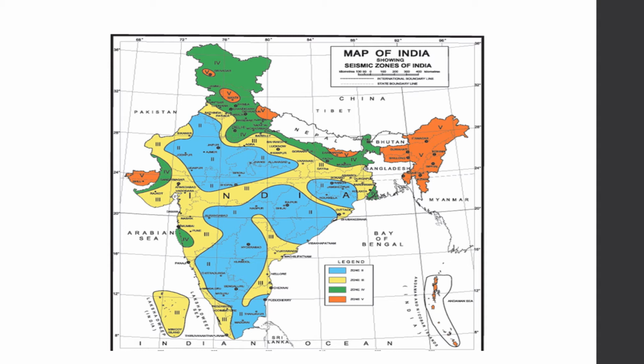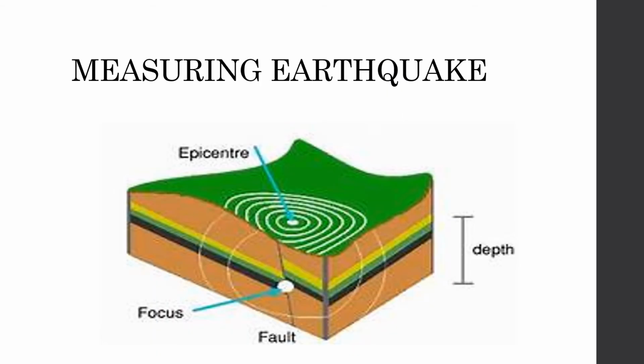And Zone 4 covers the remaining parts of Jammu and Kashmir, Ladakh, Himachal Pradesh, Union Territory of Delhi, Sikkim, northern part of Uttar Pradesh, Bihar, West Bengal, part of Gujarat, and a small portion of Maharashtra near the west coast and Rajasthan. Measuring earthquakes.